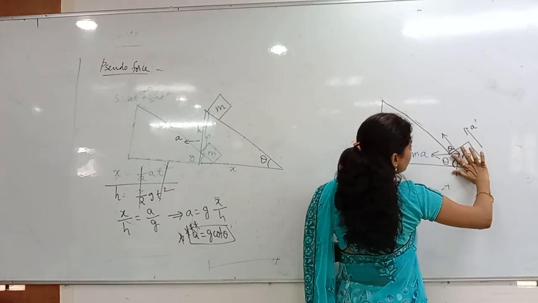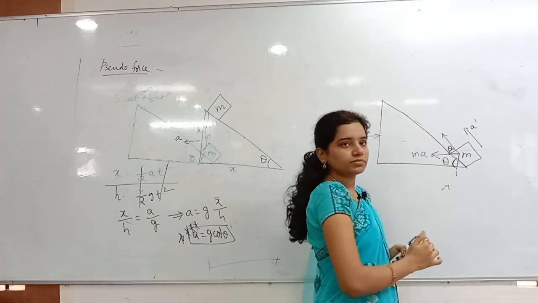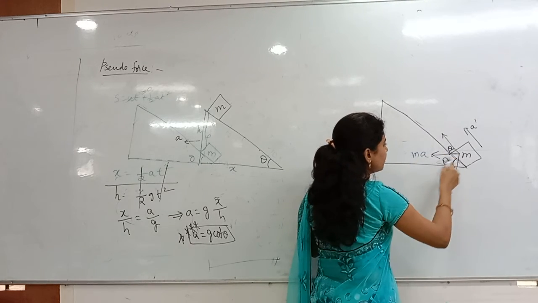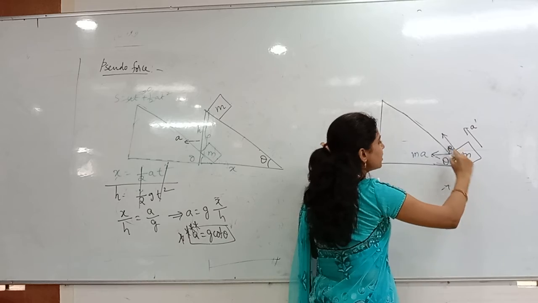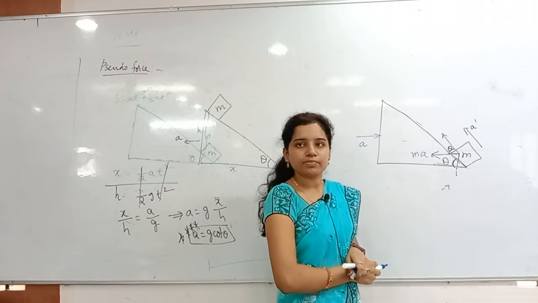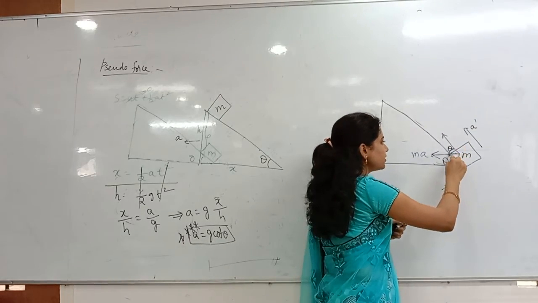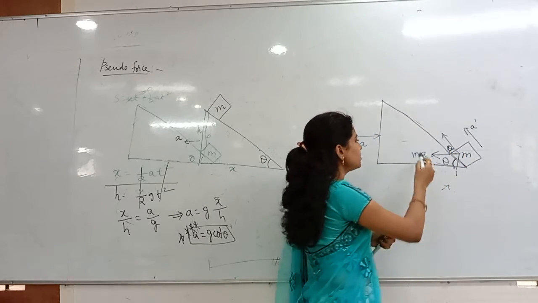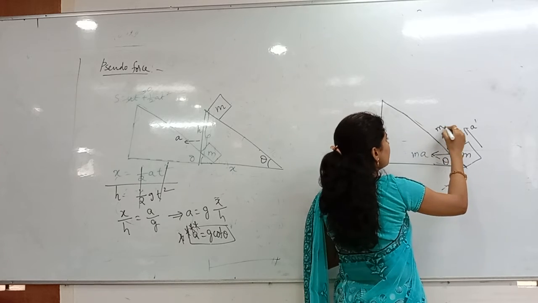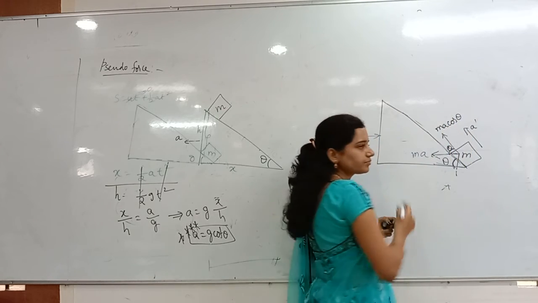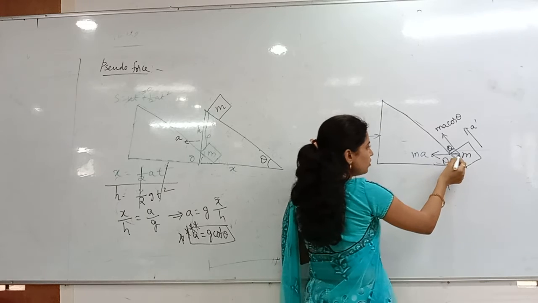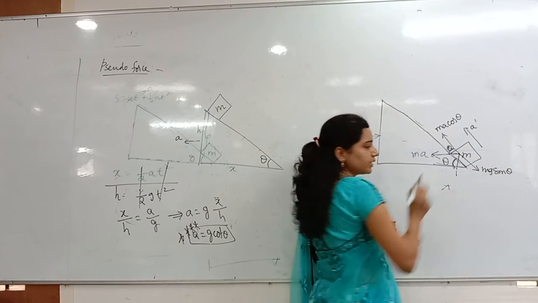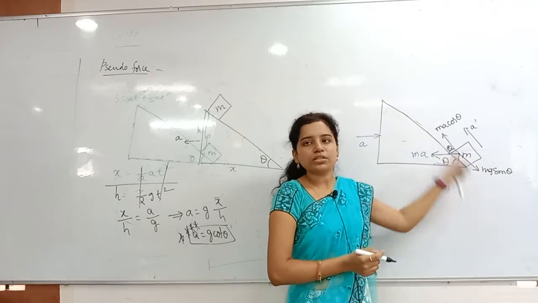This one I take with this much angle, means this one also is the same angle only. You are understanding? Same horizontal. See that these two are parallel to each other. This line and this line are parallel to each other. So if this angle is theta, can I say this angle also is theta only? Yes. Then if this is MA, and this is theta, this component will be MA cos theta. And down the inclined plane always, MG sin theta will be acting. These are the forces along the inclined plane.